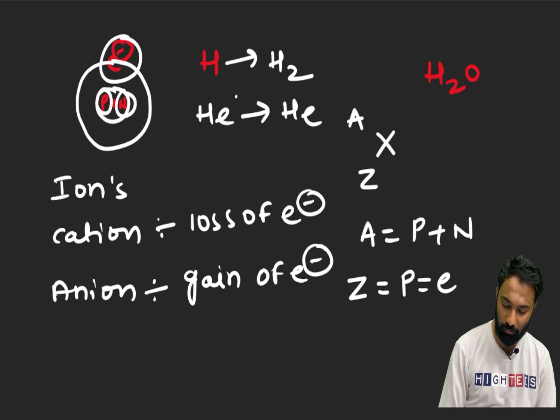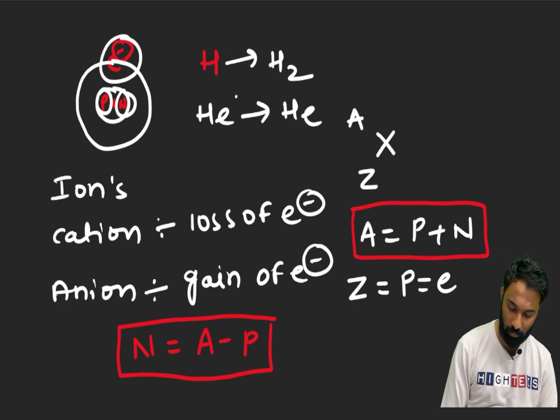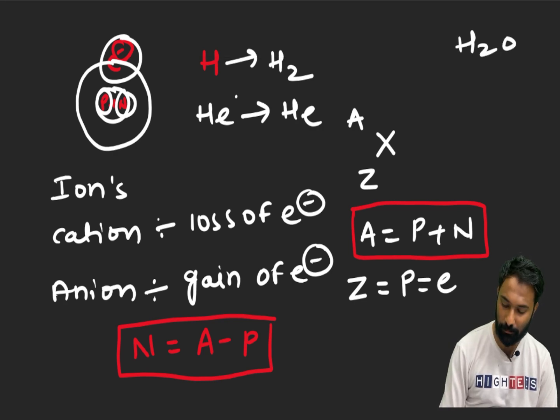So if you want to find the number of neutrons for any element, compound or molecule, what you have to do? Neutrons is equal to atomic mass minus protons. If you do atomic mass minus protons, you will get the number of neutrons. Now here for H2O, what can we see?